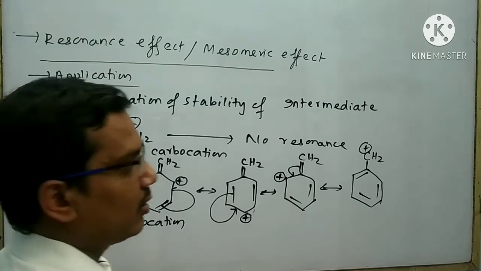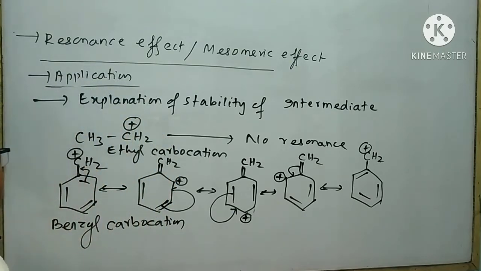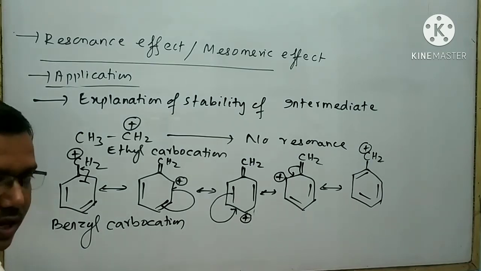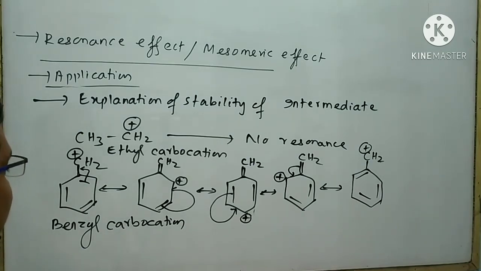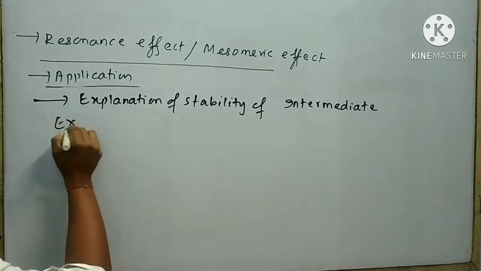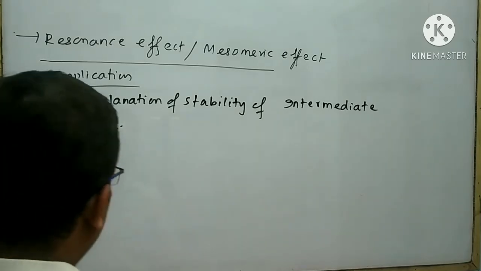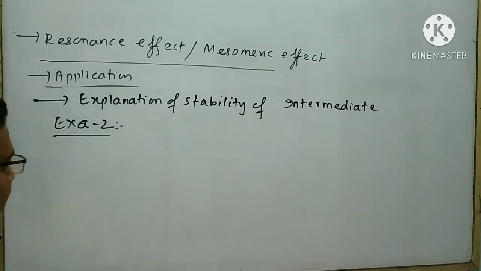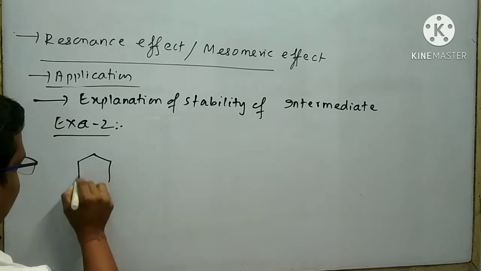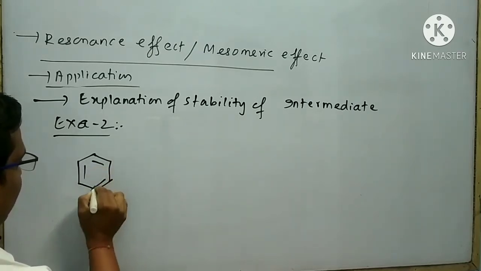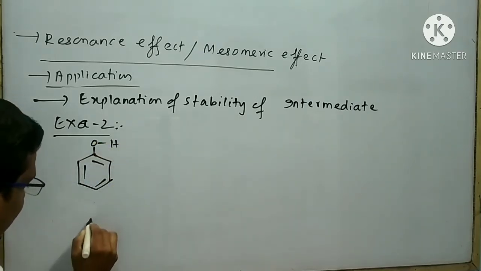We know that the more the number of resonating structures, the more the stability. From this data it is clear that benzyl carbocation has more resonating structures than ethyl carbocation. So benzyl carbocation is more stable than ethyl carbocation. Take another example. Two other compounds are given. One is phenol, another is phenoxide ion.